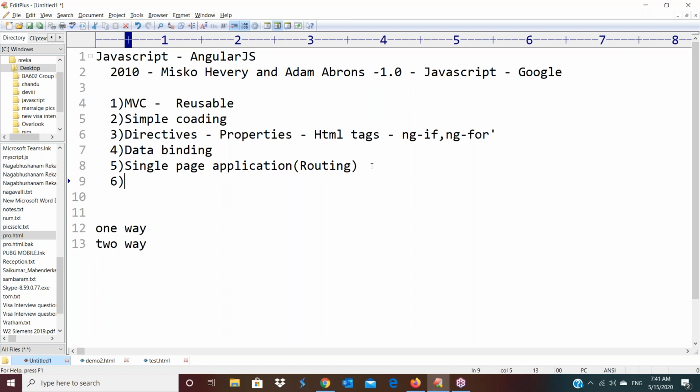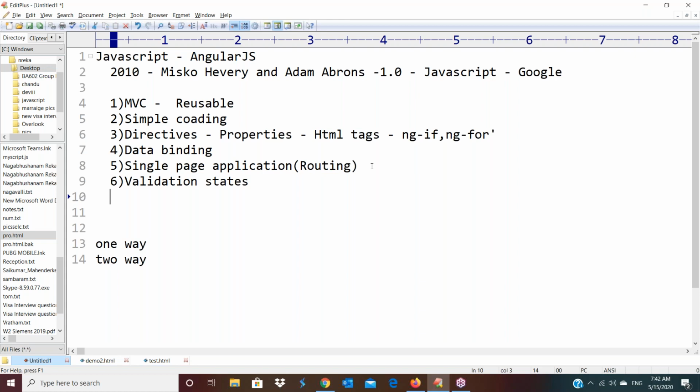For these validations we have to write some logics, expressions like that. But AngularJS is providing different types of validation states. These are very helpful for us to apply validations on HTML controls based on conditions. So it is very, very simplified coding.